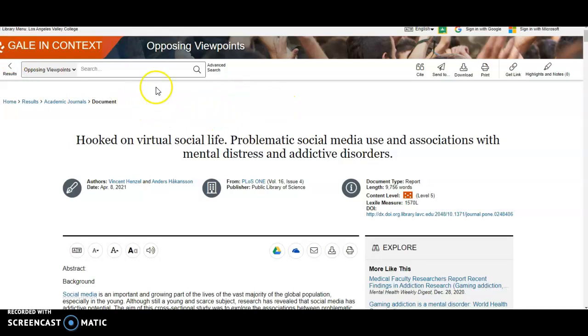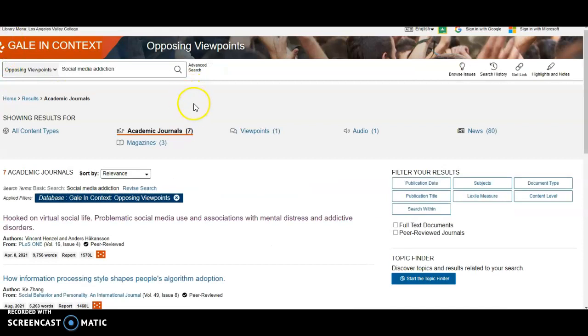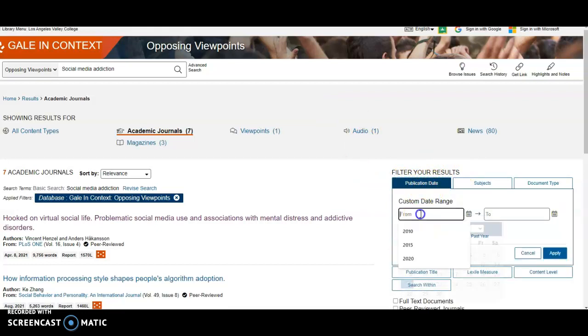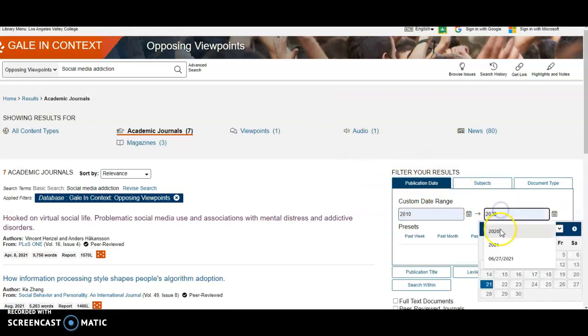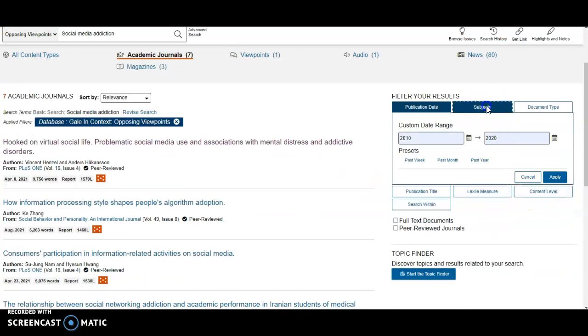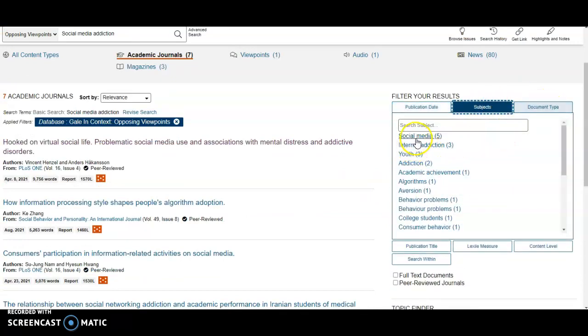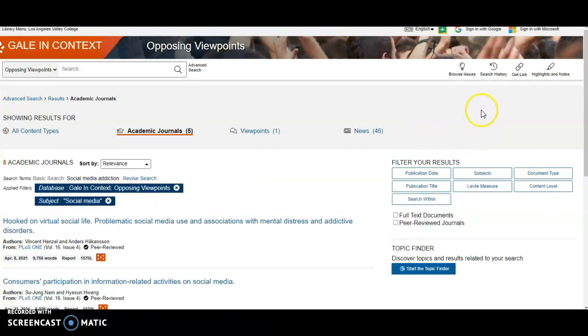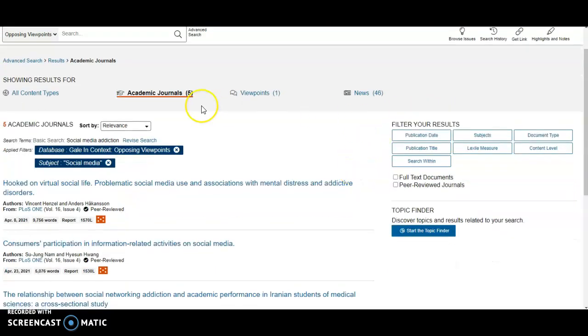Okay, so let's go back and get a second peer-reviewed article. Let's go back to results. Now, some of the things you can do is filter. You can click on the publication date, 2010 to 2020. Do subjects, documentation type. You can click on different subjects. Let's go to social media. And that brought it down to 5, and we didn't have too many to begin with. But maybe there might be something that I'm really looking for, and that search helped me narrow it.